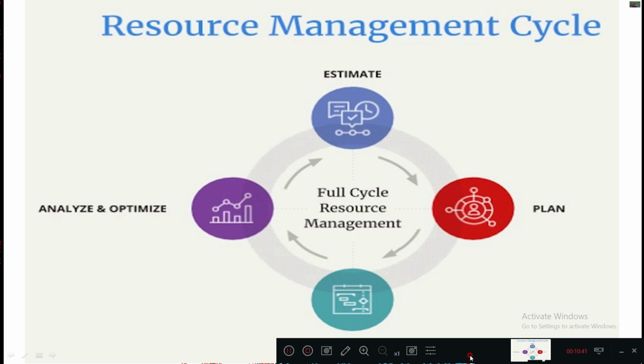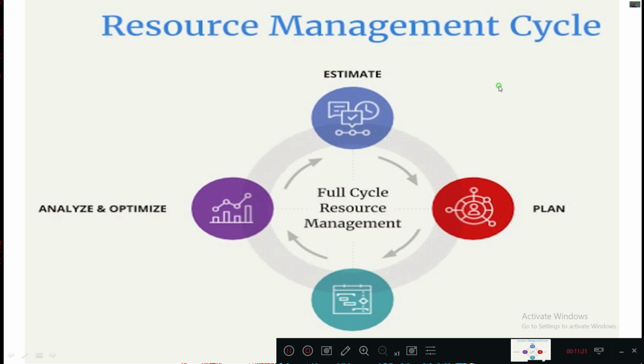So what about the cost? What about the quantity? So whether it is applicable with the standard specifications. So each and everything we need to prefer according to the availability of the resources. Okay, and simultaneously after the planning schedule we need to execute this. So we need to execute these planned activities, and then we need to analyze and optimize it. So in analyze and optimize, how exactly we need to process those resources in the field. Okay, so this cycle will be continuous throughout the completion of the project.